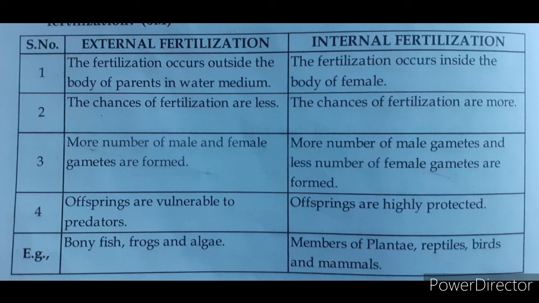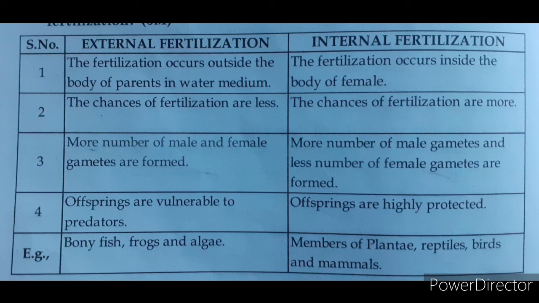But in internal fertilization, compared to external, the chances of fertilization are higher. Third point, a large number of both male and female gametes are produced in external fertilization. In internal fertilization, male gametes are more in number but fewer female gametes are formed.